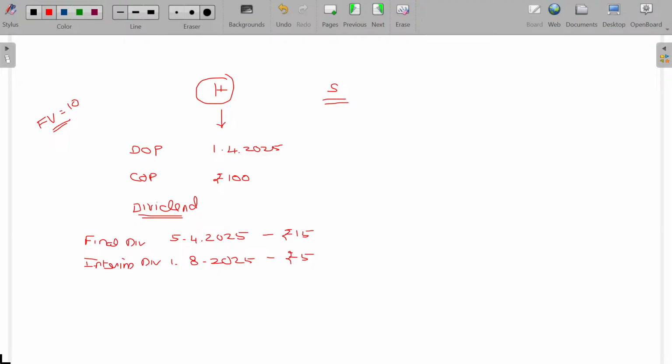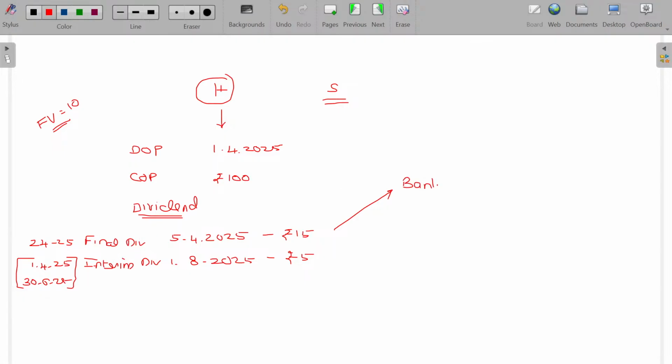This 15 rupees is related to the year 24-25, the whole year. Interim dividend is related to 1/4/25 to 30/6/25, the 3 months result, for that they have announced 5 rupees. Come on, pass the journal entry for this. On receipt of the dividend, you have to pass the entry in the books of H. What is the journal entry?